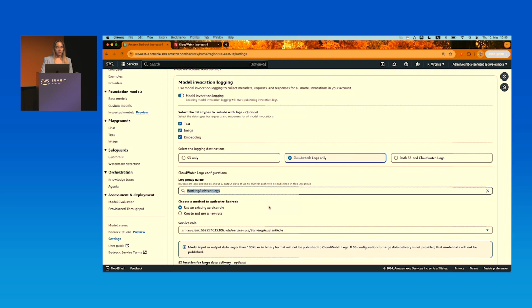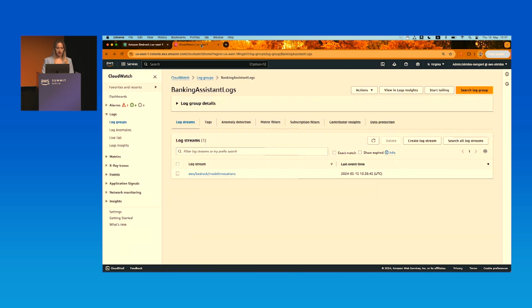If I go to my second browser tab, where I have CloudWatch, our monitoring service, and go to the log stream inside Banking Assistant Logs, we should be able to see all the logs produced by Guardrail. Let's maybe look at the last one.